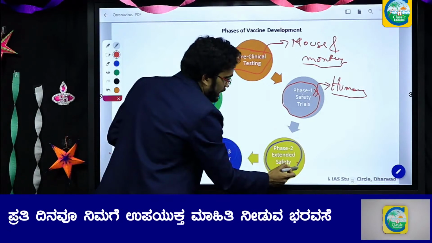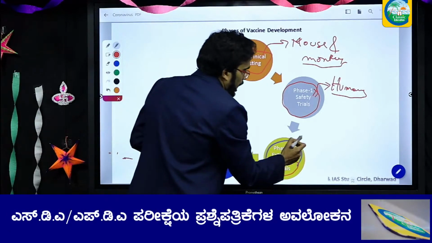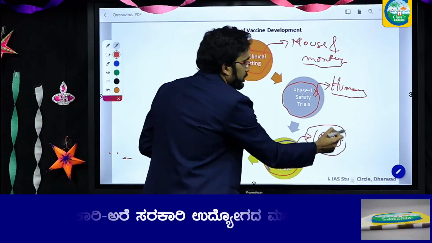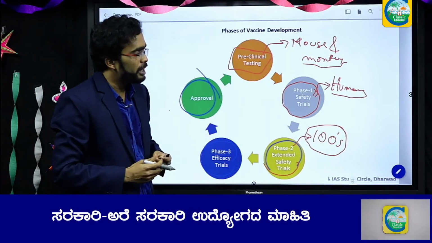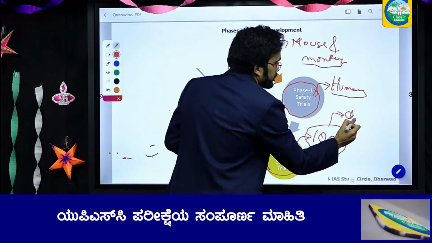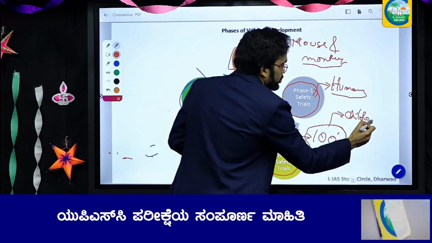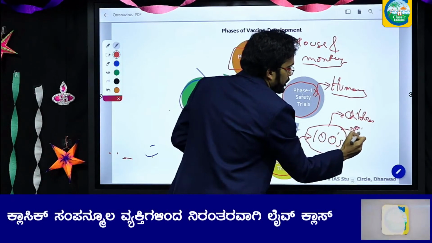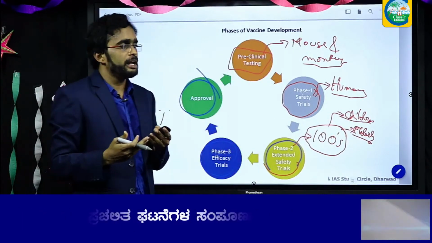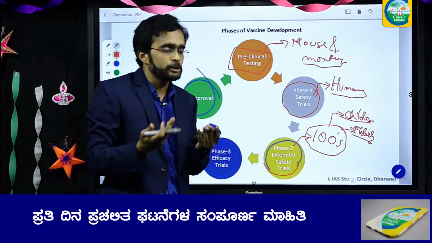In phase 2 extended safety trials, hundreds of people will be given the vaccine, but they will be split into multiple groups, for instance children and elderly people, just to see how the vaccine impacts different age groups.